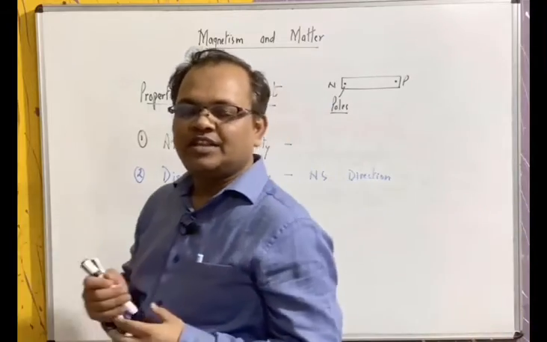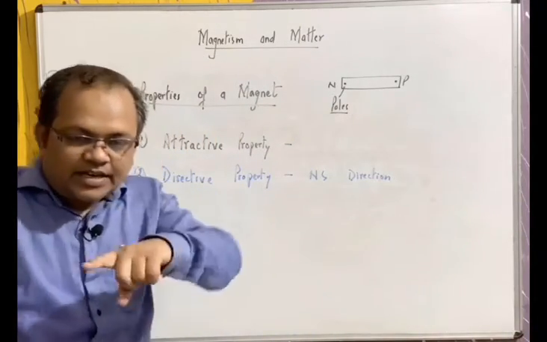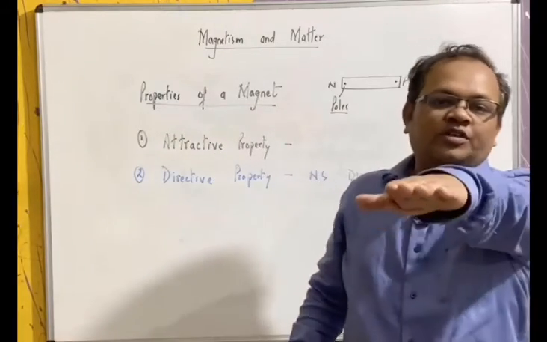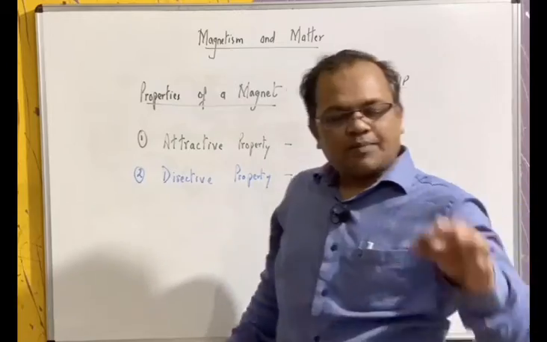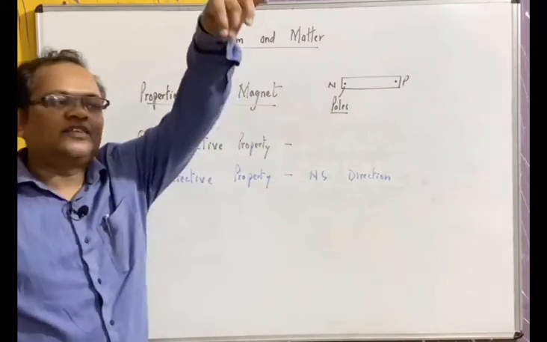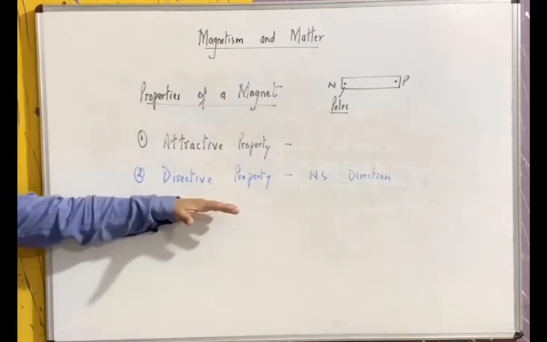You have seen in the movie Pirates of the Caribbean, he has a compass. That arrow is the magnet. It shows the north direction. So the magnet always points in the north-south direction when it is hung freely in air. That property is known as directive property.